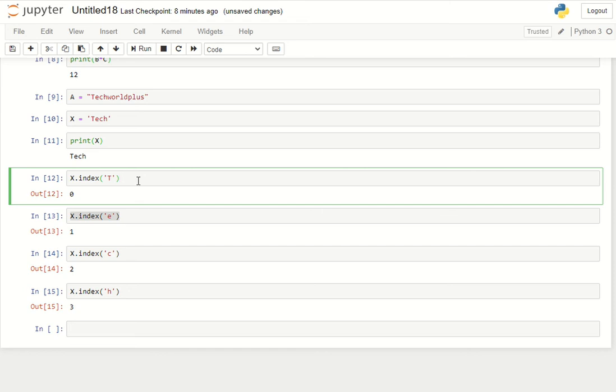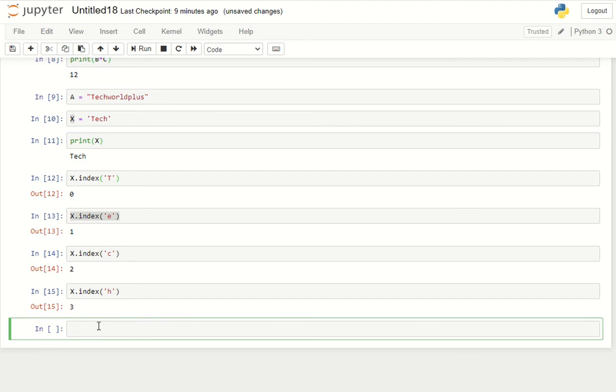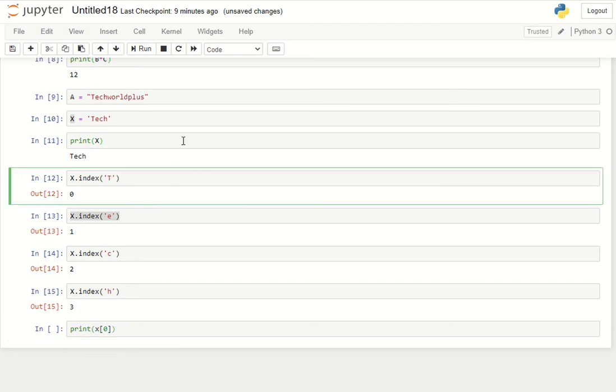Similarly, suppose you don't know the index, and you don't know what text is there. Like here, tech has been assigned to variable a, but you don't know the text. In that case, someone comes to you and asks, what is the character at index 3 from this? How to do that? Simply use the variable x with square brackets, and once you put 0, it should give the value of t.